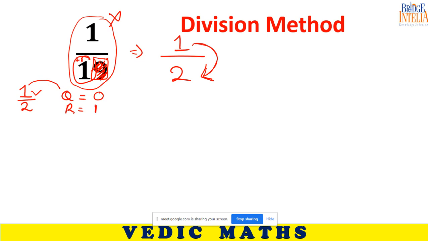Quotient means how many times proper division occurred. So if you divide 1 by 2, the quotient is 0 and the remainder is 1. Do you agree with this or not?